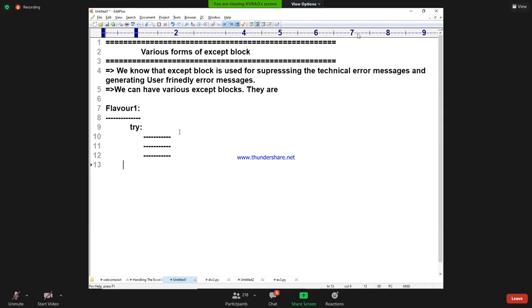Then except, exception class name as variable name, and print variable name.